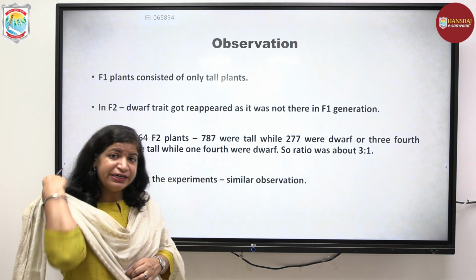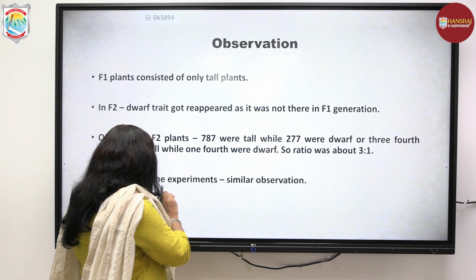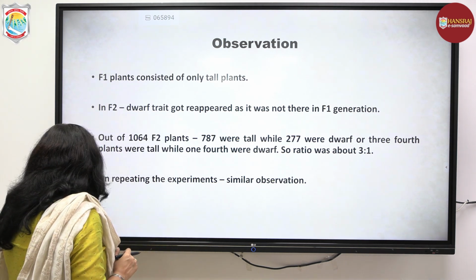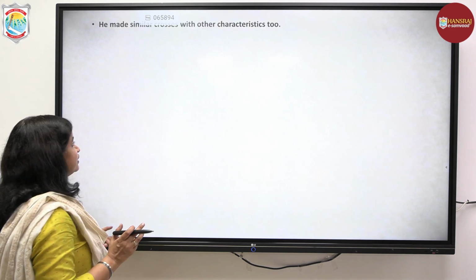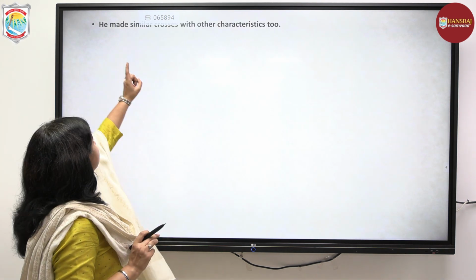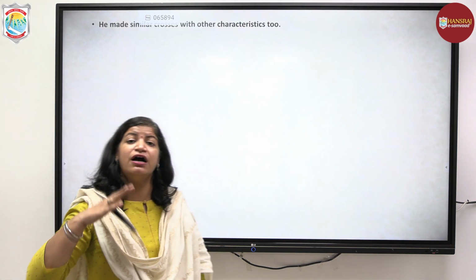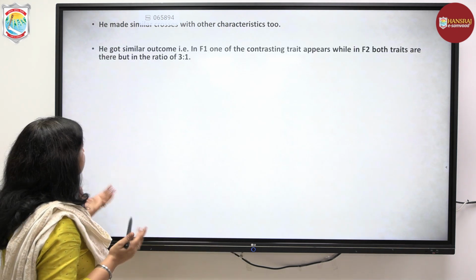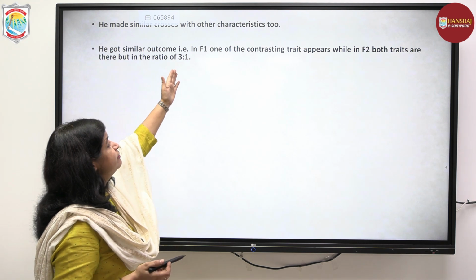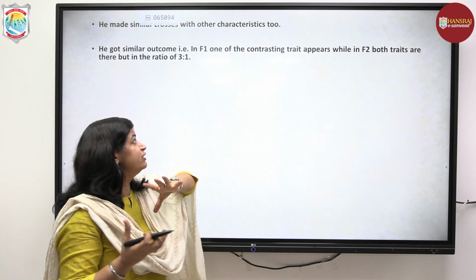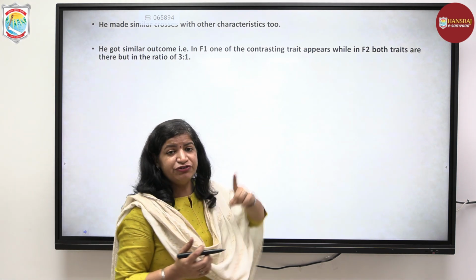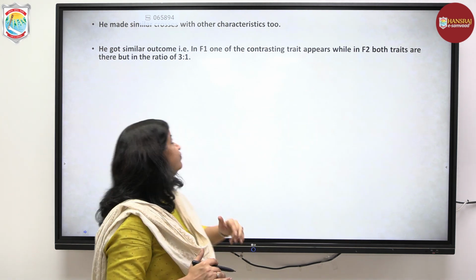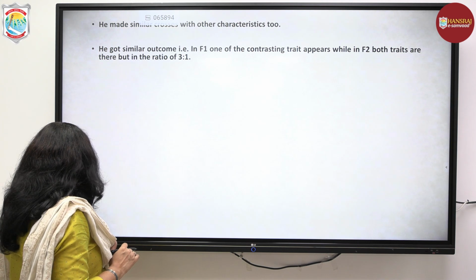And obviously he repeated this experiment, and he got similar observations on repeating those experiments as well. That was for one characteristic. He also made similar crosses with the rest of the 6 characteristics, and interestingly he got a similar outcome. One of the contrasting traits appeared in F1 while both the traits appeared in F2, but in the ratio of 3:1.